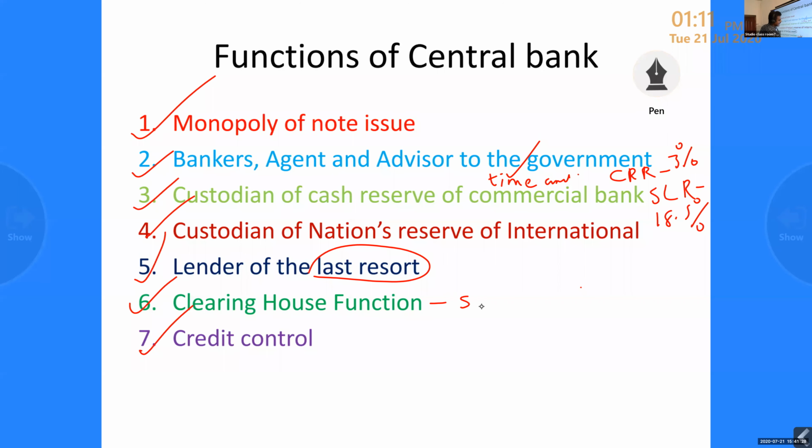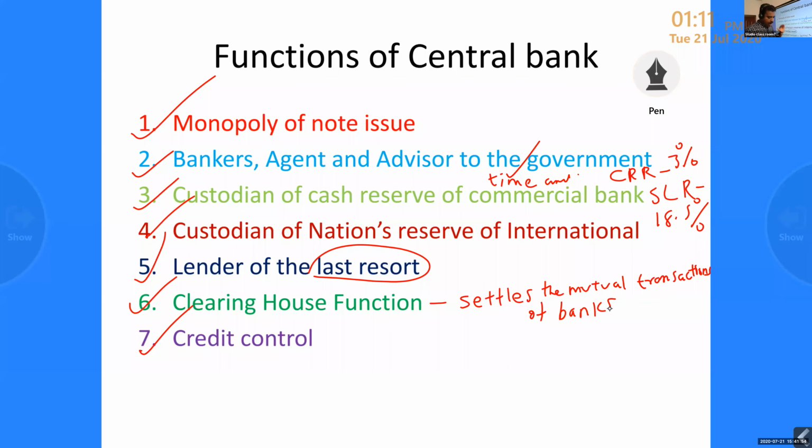That is the point. Central bank settles the mutual transactions of banks. That is clearing house. It means it settles the transactions among the banks.